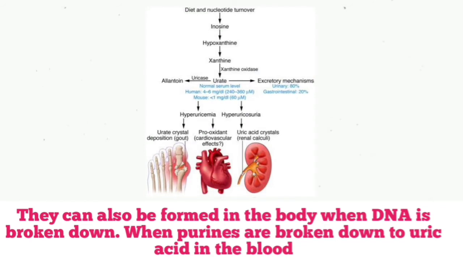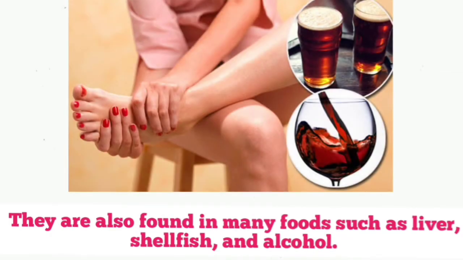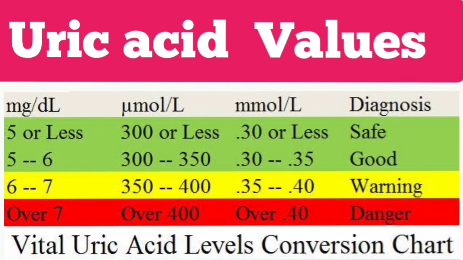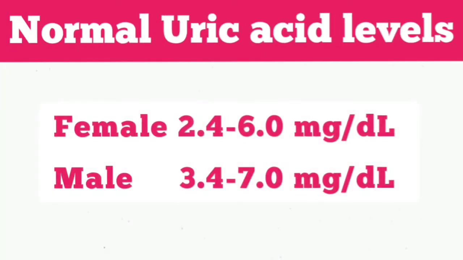They can also be formed in the body when DNA is broken down, when purines are broken down to uric acid in the blood. They are also found in many foods such as the liver, shellfish, and alcohol. Uric acid values. Normal uric acid levels.